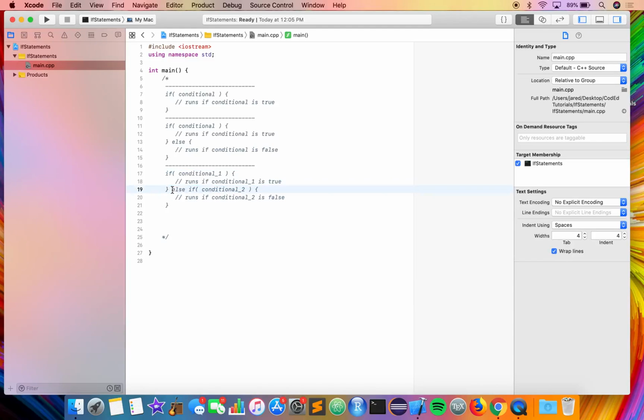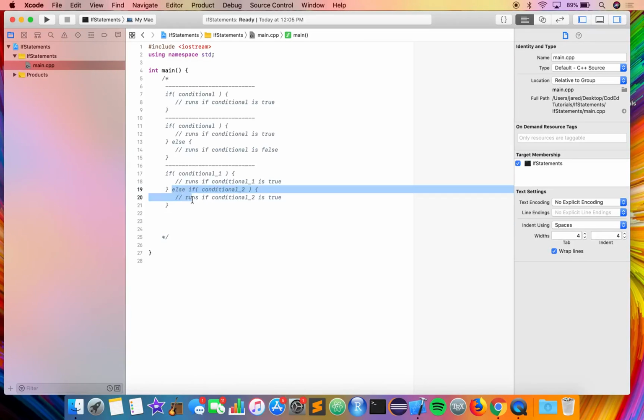So it will not even look at this conditional or any other else ifs that come after that. If conditional 1 is not true, then it will look at conditional 2. If conditional 2 is true, then it will run that code and then go back to the code that lies after the if statement.